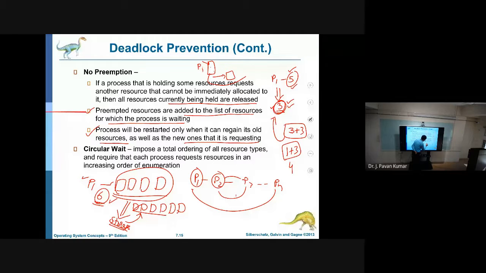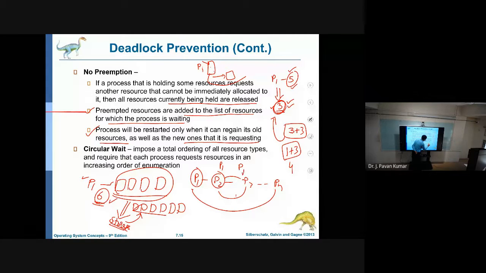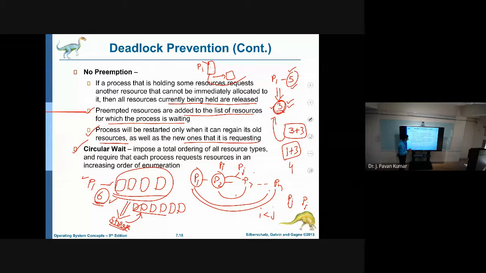That means whenever you consider Pi and Pj, if i is less than j, then Pj should not wait for Pi. With this approach there is no possibility of circular wait. That is the strategy we use for preventing circular wait.